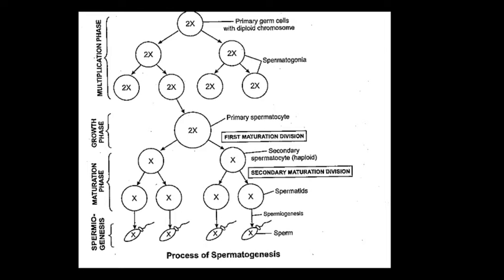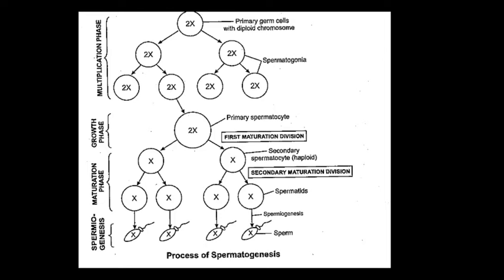In this process, the nucleus of the spermatid becomes the head of the spermatozoon, and the Golgi apparatus of the spermatid, containing some enzymes like proteolytic enzyme, becomes the acrosomal cap. This is very important because after that we describe the structure of sperm.